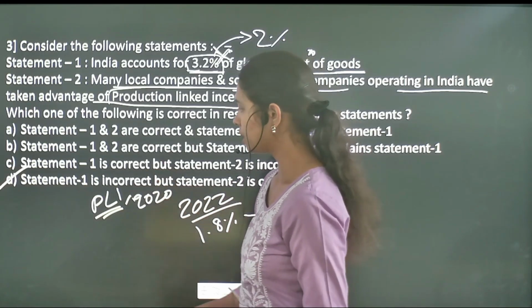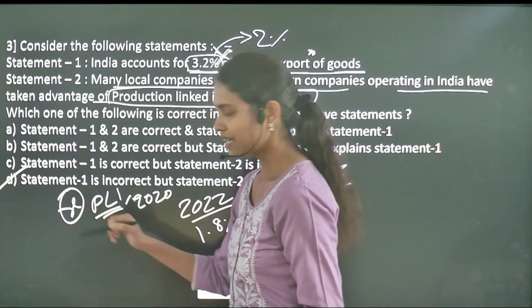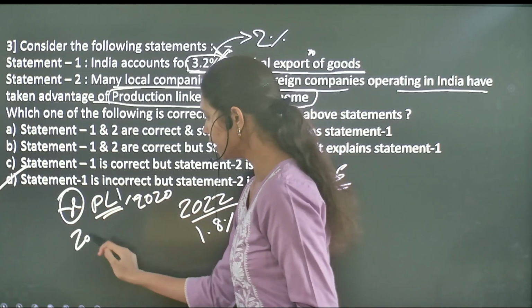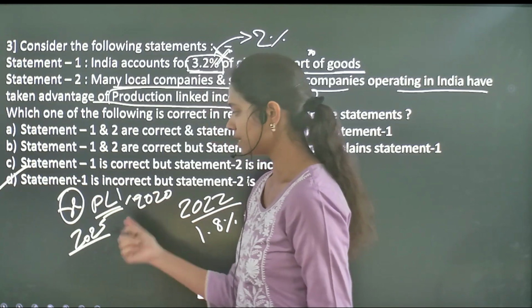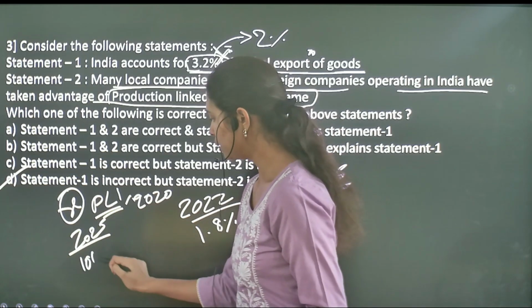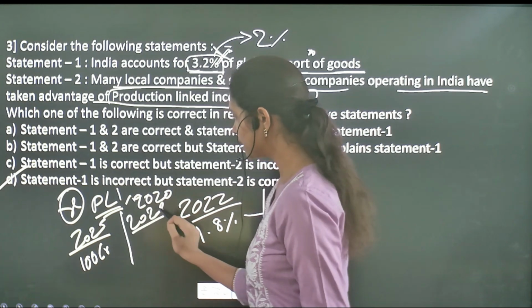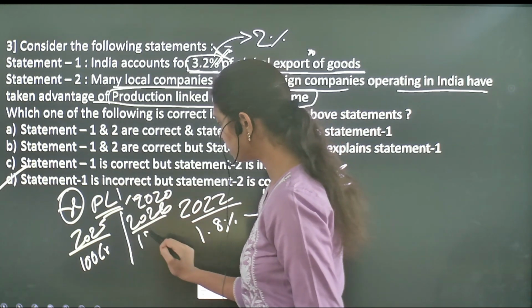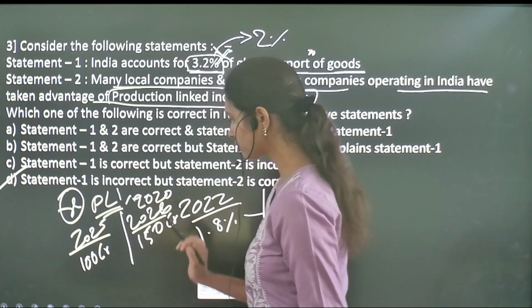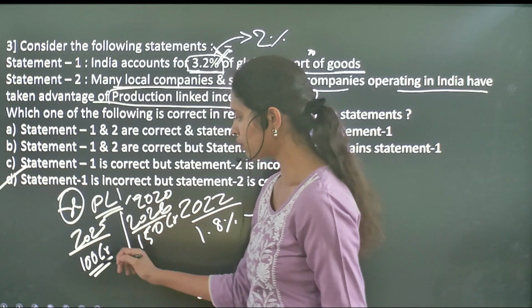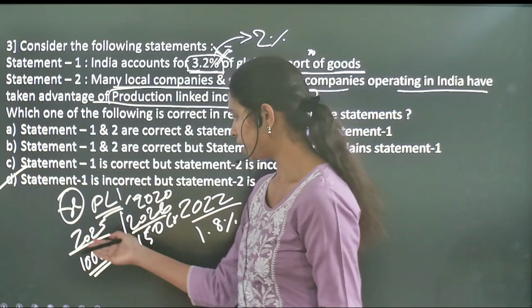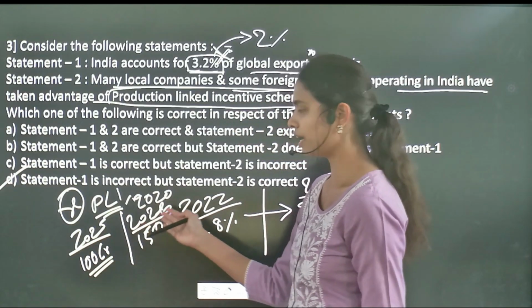For example, if you take an X industry, in 2025 its sale value is 100 crore, whereas in 2026 its sale value is 150 crore. So this 100 crore is the sale value in 2025 and 150 crore is the sale value in 2026.